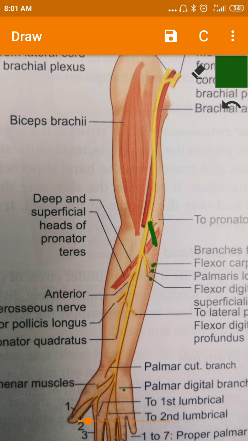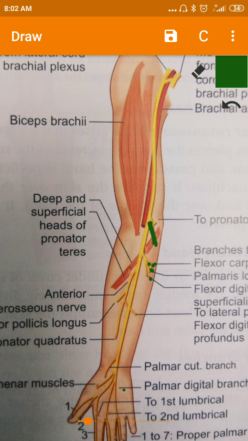Okay, so after giving branches to the pronator teres, the nerve is present lateral to the pronator teres, and then at the upper part of the forearm, it gives a broad band of nerves which passes superficially and supplies the flexor carpi radialis, palmaris longus, and flexor digitorum superficialis. All these muscles are the superficial muscles of the flexor compartment, isn't it?